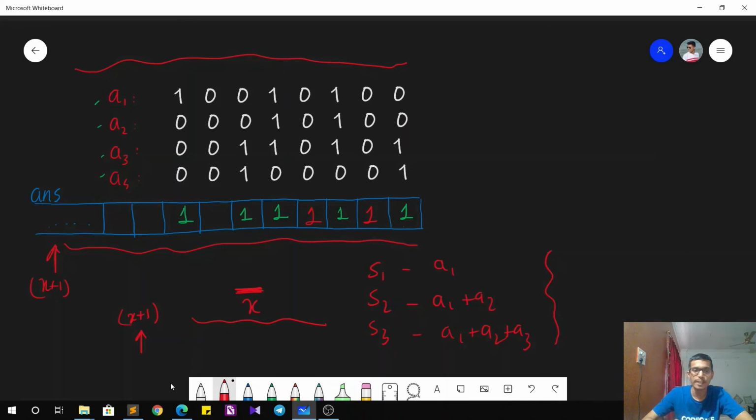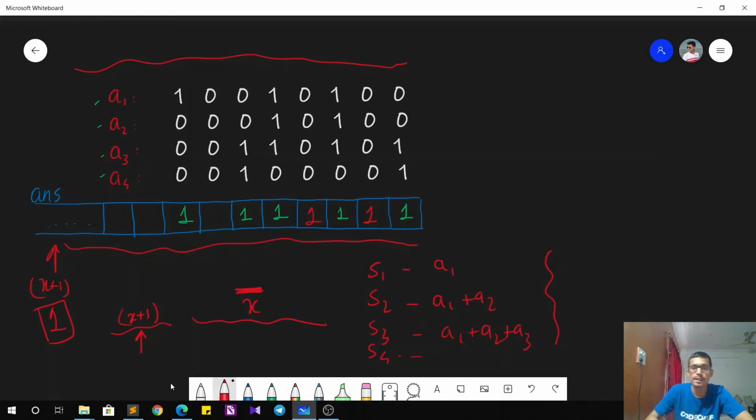If at any point my prefix sum becomes of length x plus 1, that is, if my x plus 1th bit gets set at any intermediate step, let's say at some S4, then I can surely say that for at least one subsequence my bit is getting set. So I can stop my process there, or I can set my x plus 1th bit to 1 and say for sure that there is a subsequence for which this bit is set.